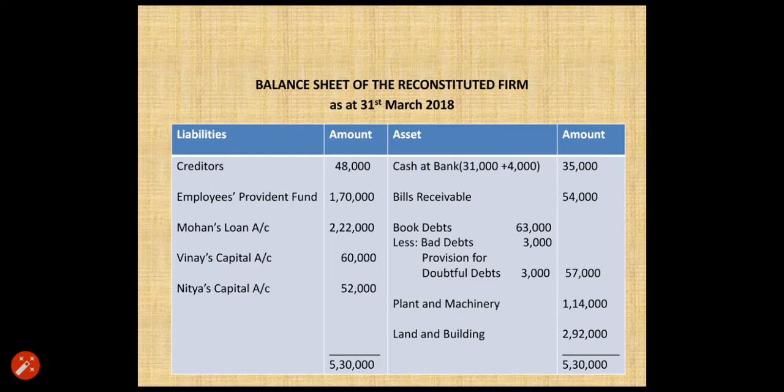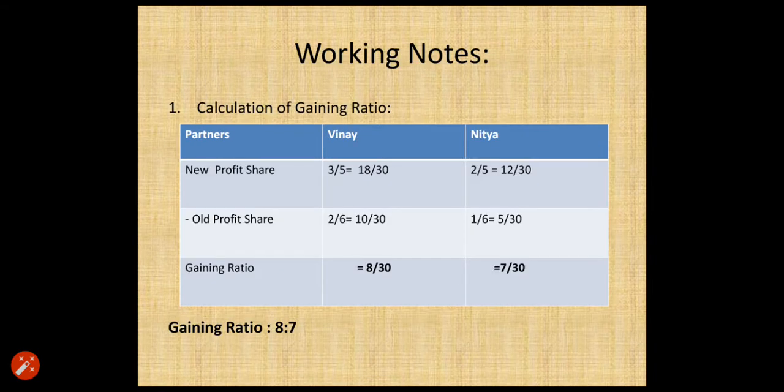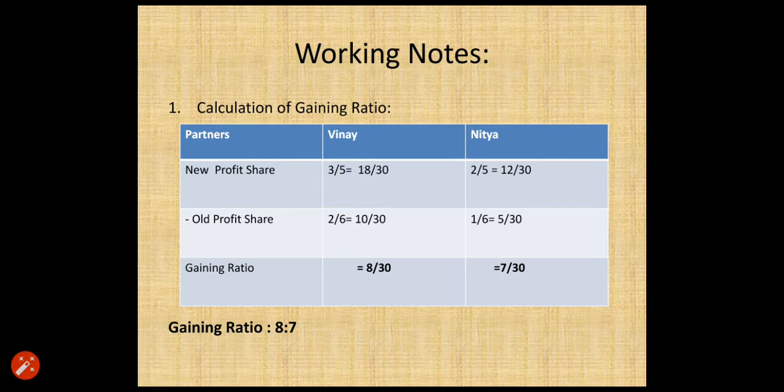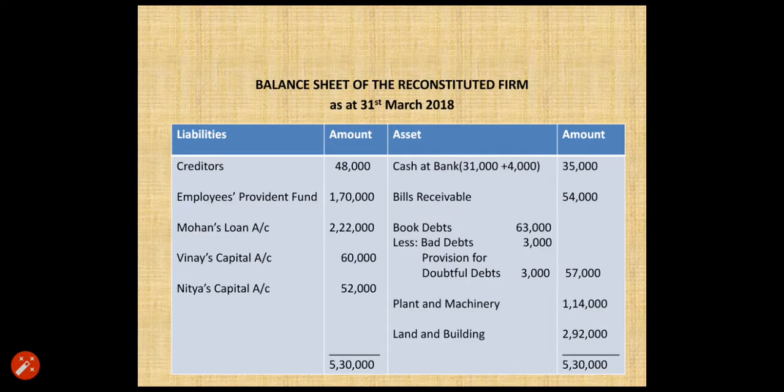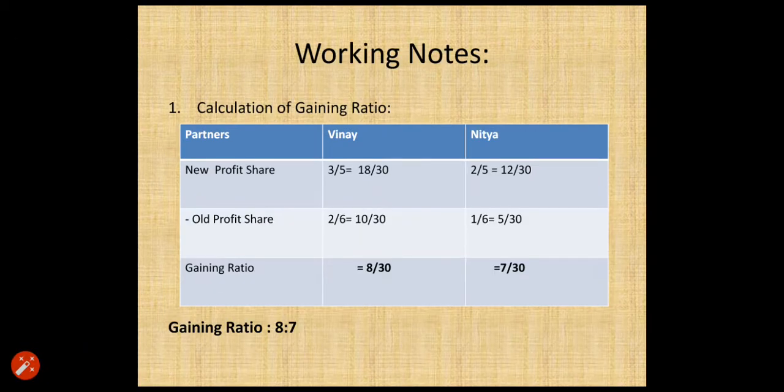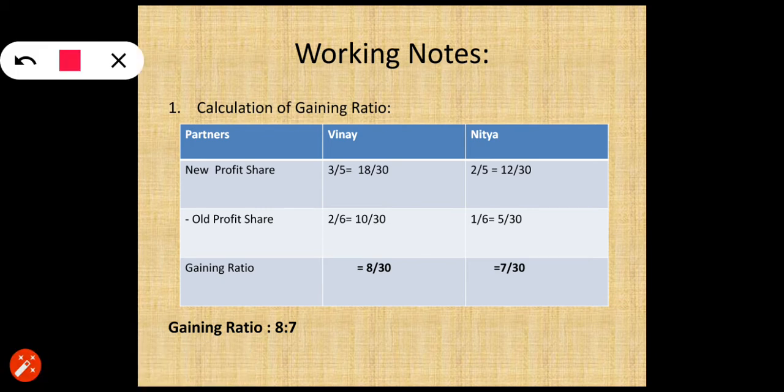So first you have to calculate the gaining ratio. For that purpose you will be required to do a working note for calculation of gaining ratio. First calculate the gaining ratio of the remaining partners. You know that after the retirement of Mohan, the remaining partners are Vinay and Nitya.